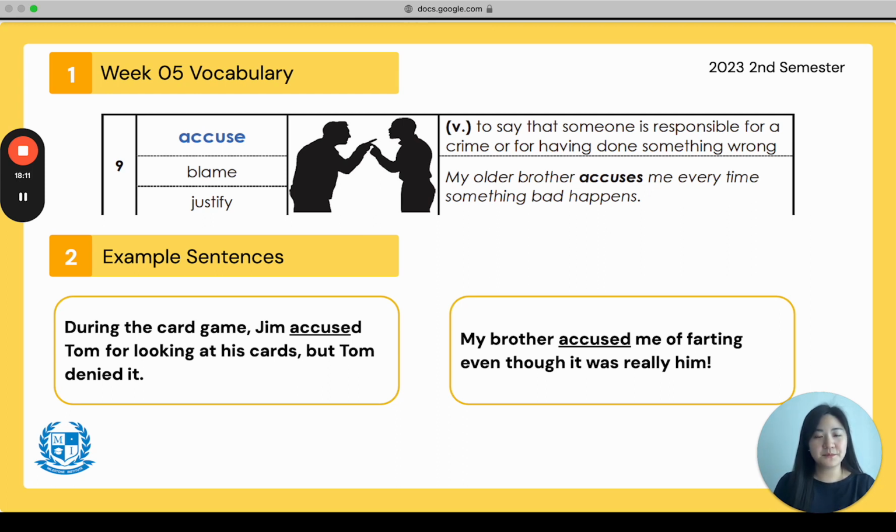Accused. Or here, everyone's going to laugh at this sentence. My brother accused me of farting even though it was really him. Had anyone accused you of farting before? No? Accused. So here the brother says, hey, Kimberly, you're the one that farted. Even though it was really the brother. Accuse. Everyone say accuse. Are you repeating after me?